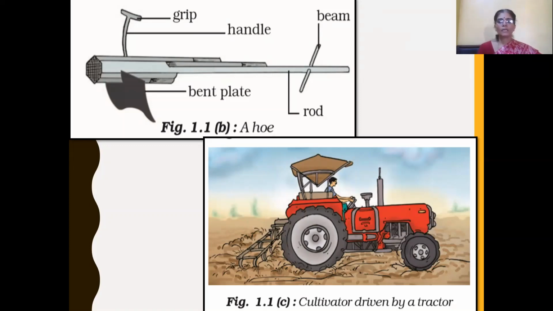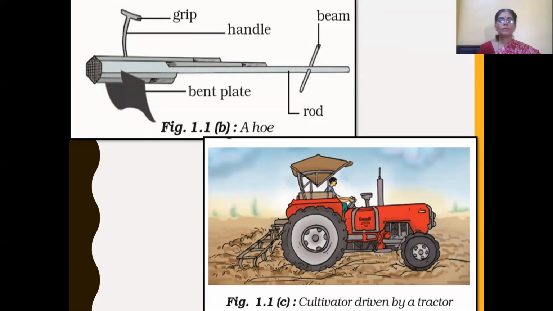And next agricultural implement is called the cultivator. The cultivator is attached to the tractor and pulled by a tractor, and it is also used for plowing, otherwise called tilling. And as it is driven by a tractor, it saves labor as well as time.